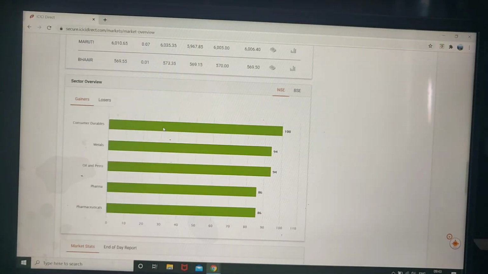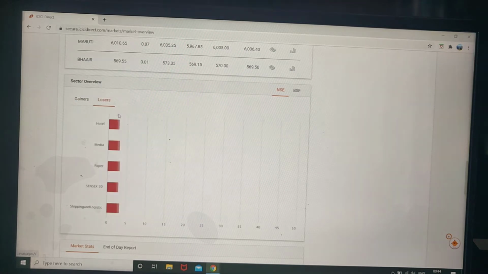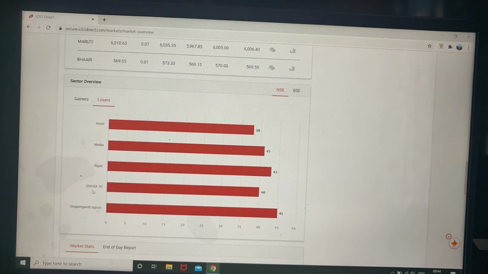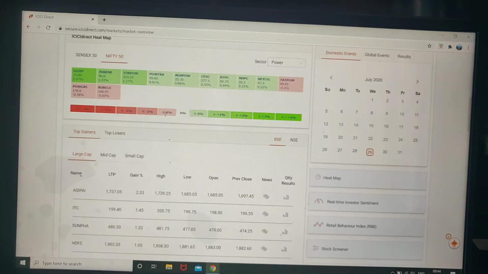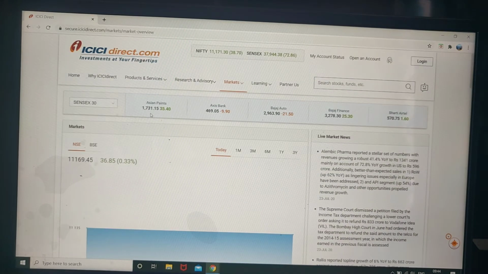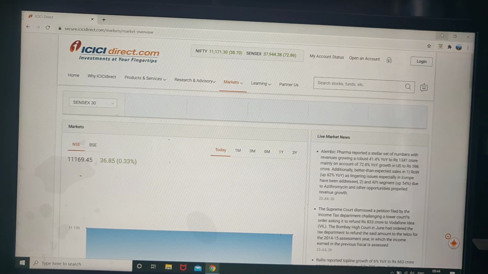Sector-wise, you can see the gainers are consumer durables, metals, oil, petro, pharma. These are all gainers today. And losers are hotel, media, paper, all these things. So these are basically how to see values and indexes.